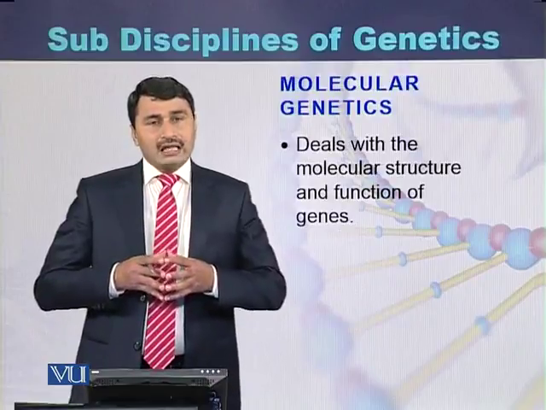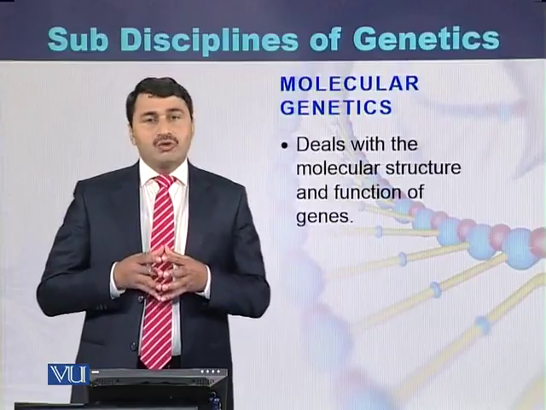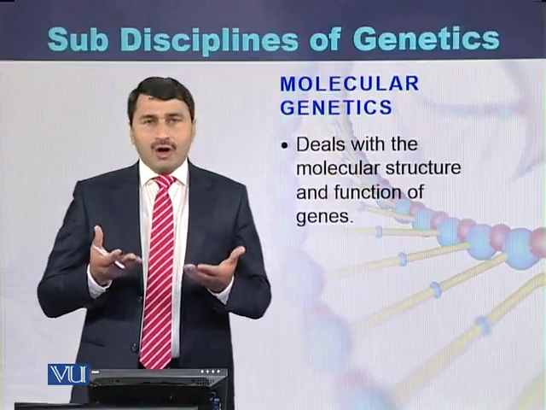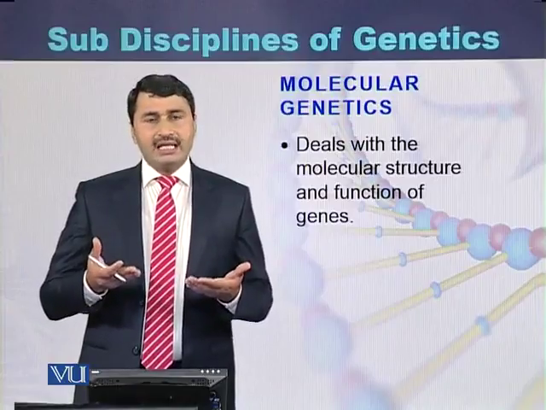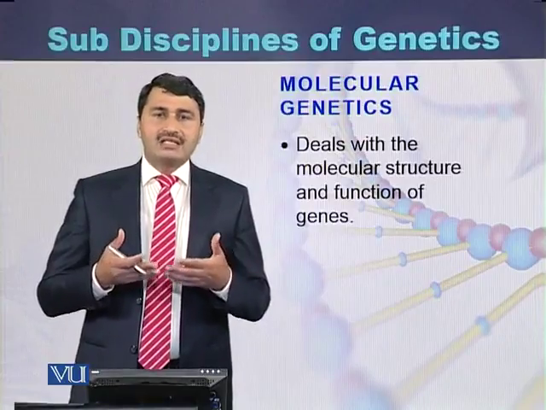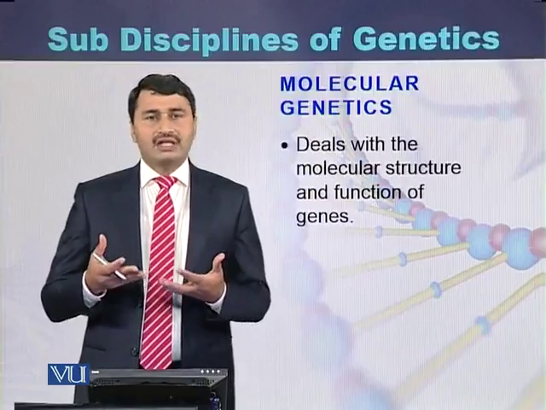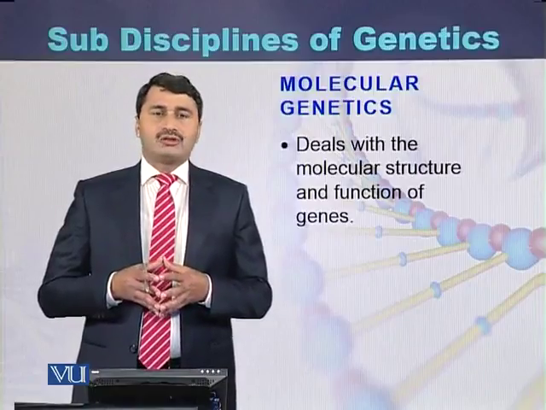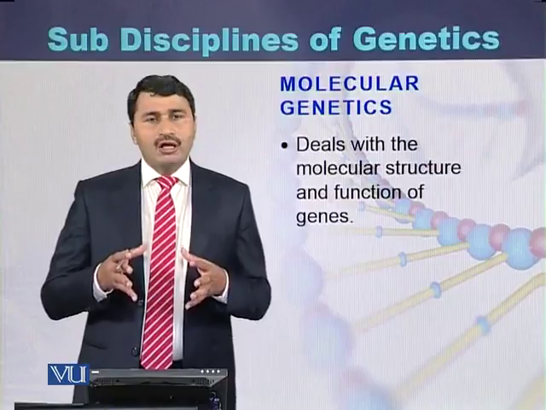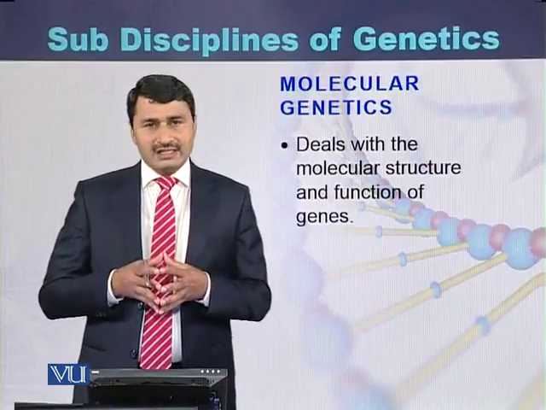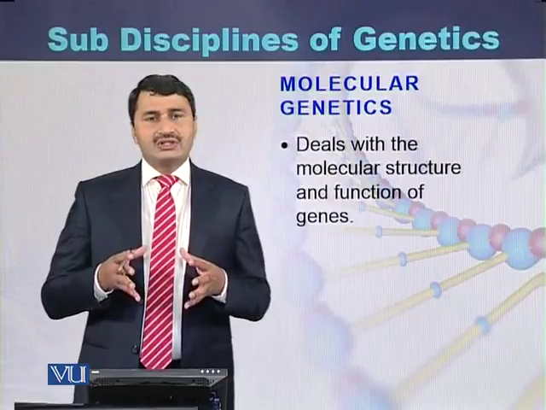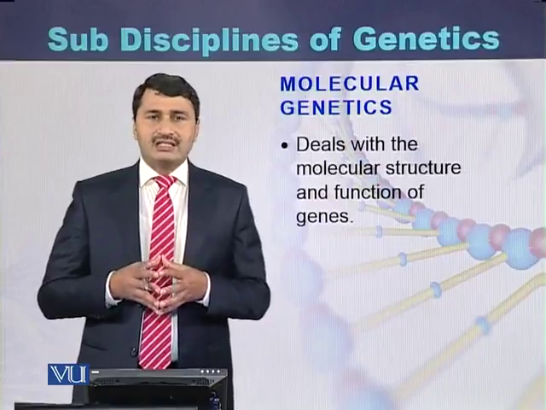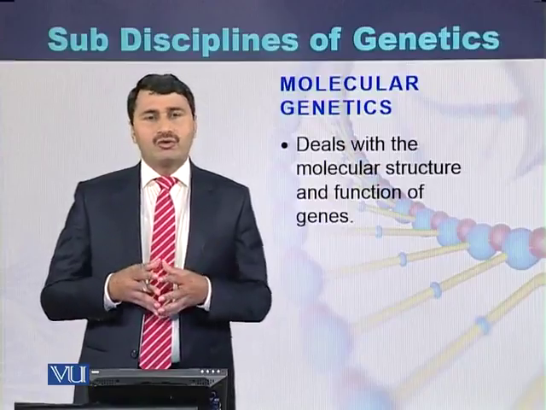The fourth and last type of genetics is molecular genetics. If we study genetics at the level of the molecule, at the level of DNA and RNA, or we identify certain mutations or the sequence of the DNA, then this type of genetics is called molecular genetics. So these are the 4 major sub-disciplines of genetics. Some geneticists classify genetics into 4, but many geneticists classify genetics into more than 4 sub-disciplines.